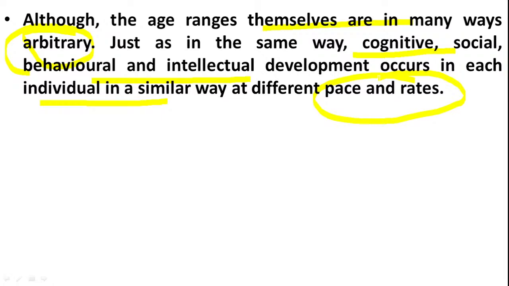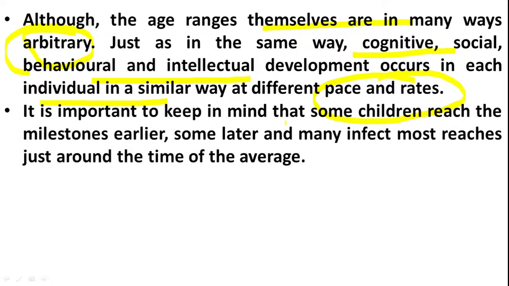In some children this development may be fast, and in some children it may take place very slowly. So these developments occur in every individual, but not at the same pace and rate. In each individual the speed is different, the rate is different. So you must remember it.